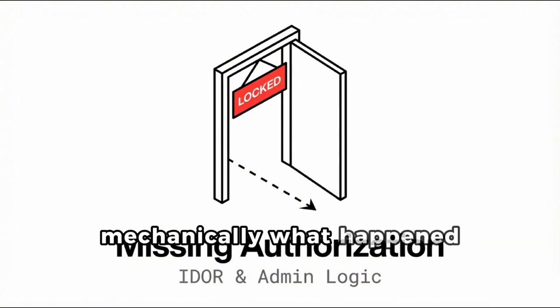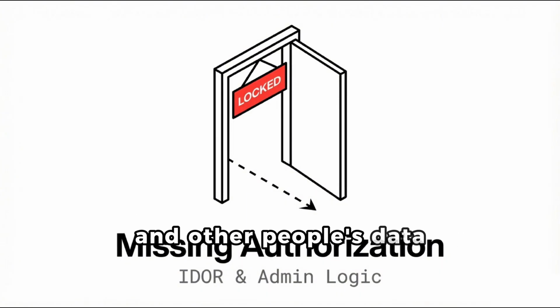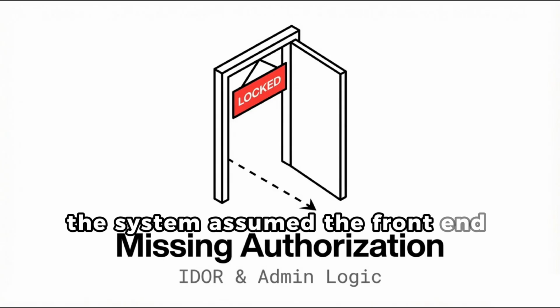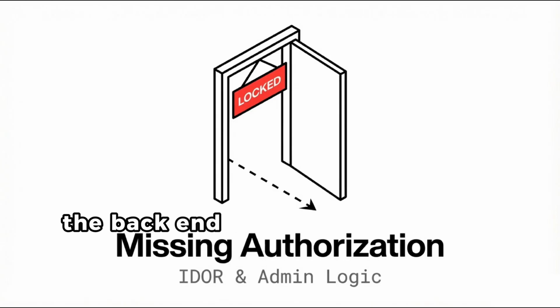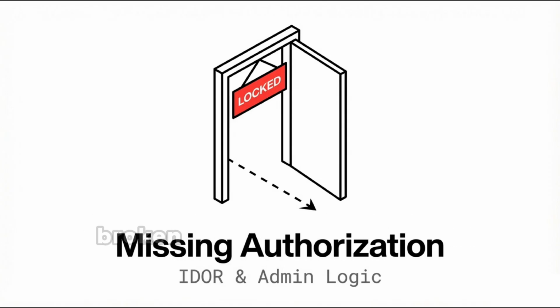Mechanically, what happened? A boundary existed between your data and other people's data. The system assumed the front end would enforce it. The back end trusted the caller too much. The boundary wasn't enforced where it mattered. This is one of the most common broken access control failures in modern applications, and it's shockingly simple.